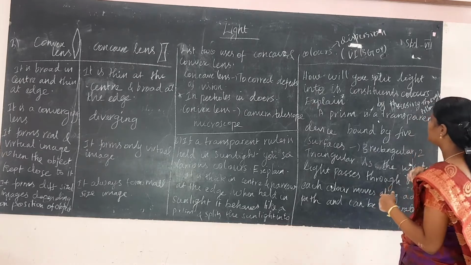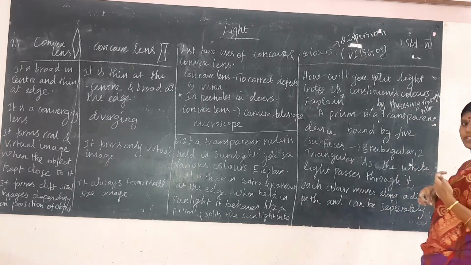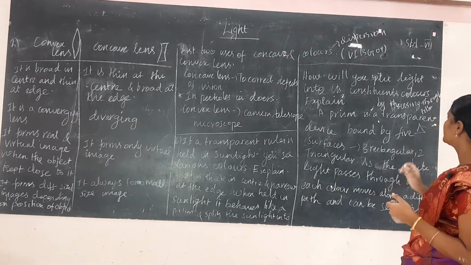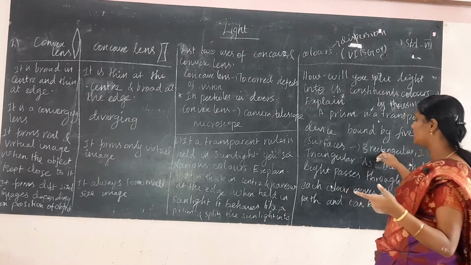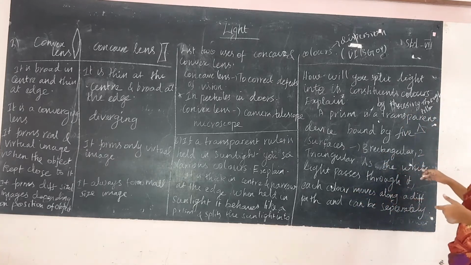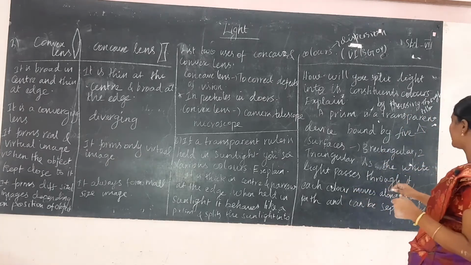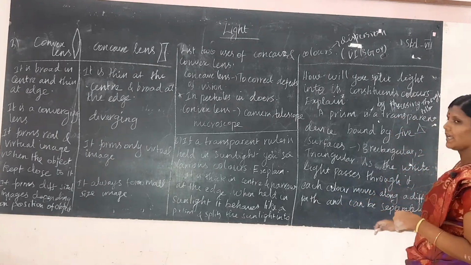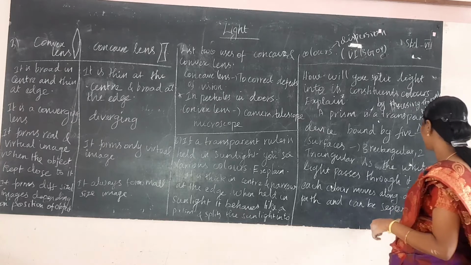A prism is a transparent device bound by 5 surfaces. So a prism looks like this. It is a transparent device bound by 5 faces, 3 rectangular faces and 2 triangular faces. As the white light passes through it, each color moves along a different path and can be separated.